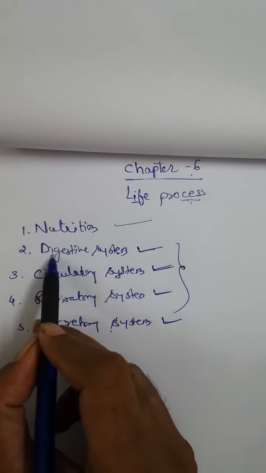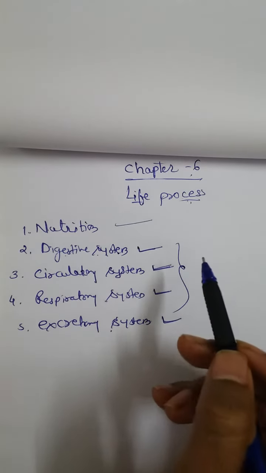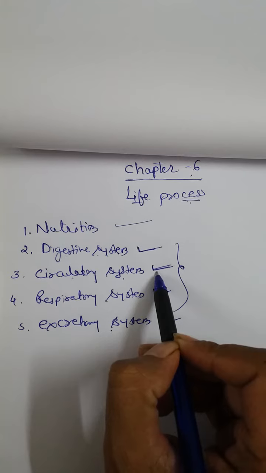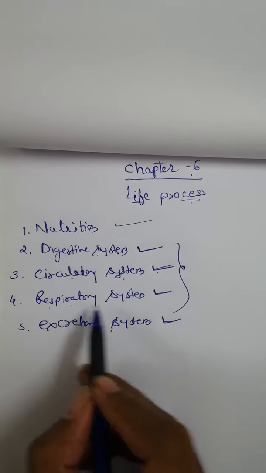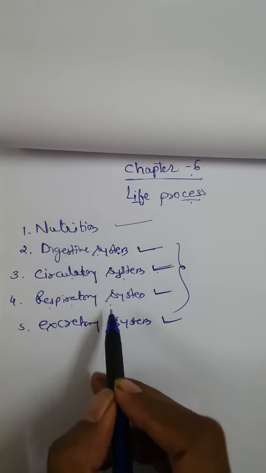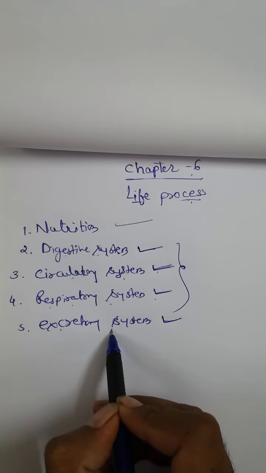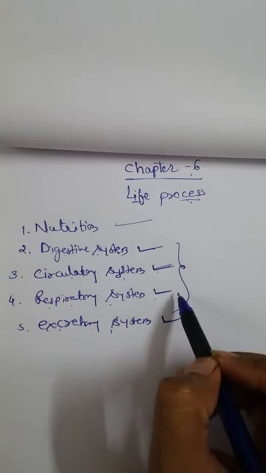And we are going to see the digestive system, that means related to digestion, and the circulatory system related to our heart, arteries, veins, blood. Another system is the respiratory system related to our oxygen supply, our lungs, bronchi, trachea, and the excretory system related to our kidney, urine formation, nephron. So these four systems we will study.